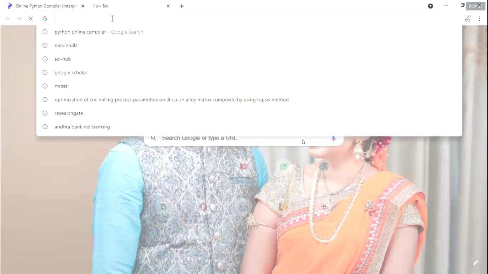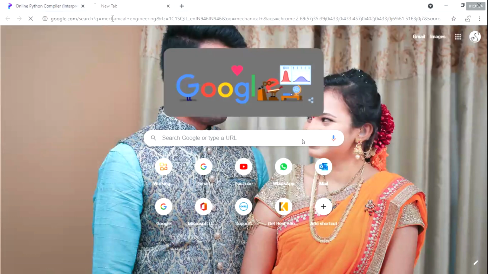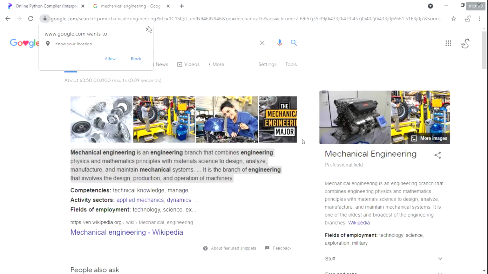And then one more thing. If you have multiple lines, either we can use single quotes or double quotes. Sometimes I need to give 10 lines of data to a single variable.